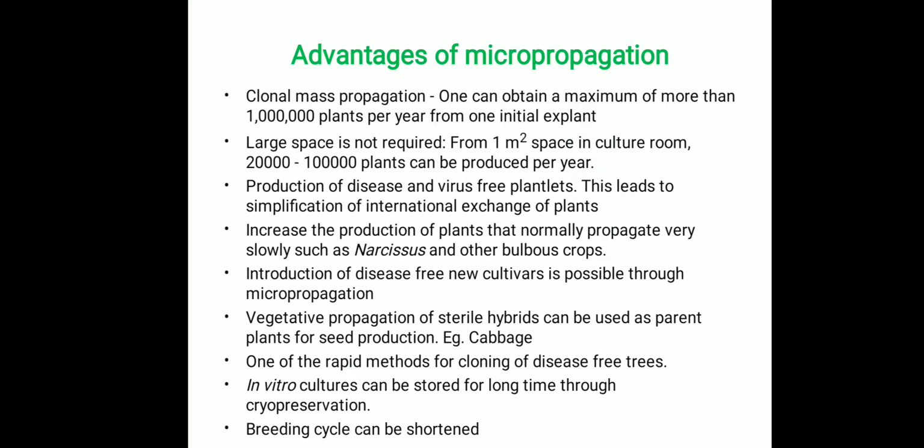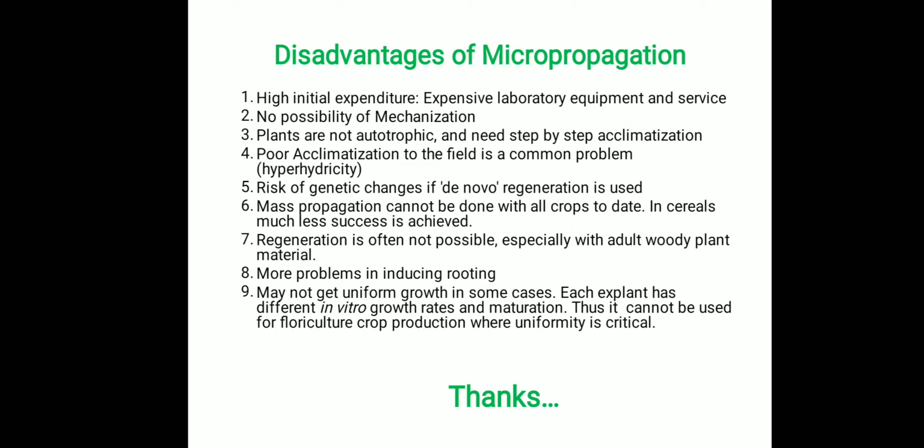Next one is increased production of plants that normally propagate very slowly, and introduction of disease free new cultivars through micropropagation. And vegetative propagation of sterile hybrids can be used as parent plants for seed production. The example is cabbage, and one of the rapid methods for cloning disease free trees is achieved through micropropagation, and in vitro cultures can be stored for a long time through cryopreservation. The breeding cycle can be shortened by following the micropropagation rapid multiplication technique.